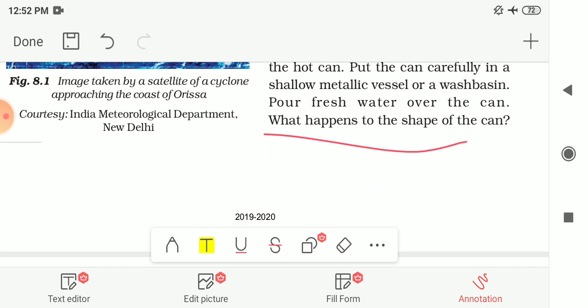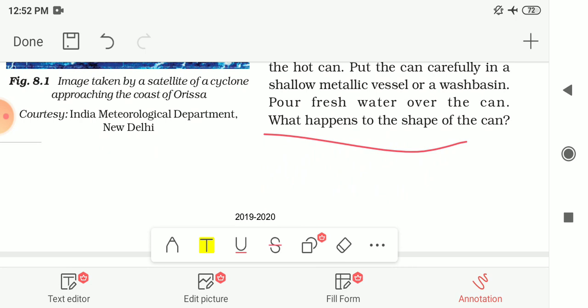First you have to fill the can with half water, and then boil the water for a few minutes with the help of a candle flame. Then blow off the candle flame, and quickly close the can with the lid. Then put this can in a metallic vessel or wash basin, and pour fresh water on the can and observe what is